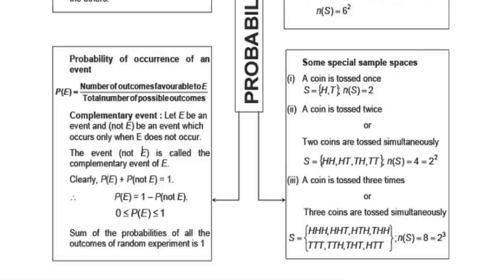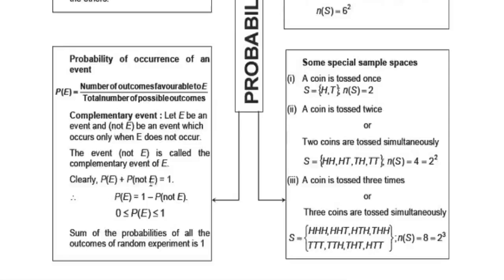The event not E is called the complementary event of E. And here, probability of an event plus probability of not E equals 1. Also, probability of E equals 1 minus probability of not E. For example, suppose E equals the probability of getting a tail in tossing a coin. So E means probability of getting a tail, and probability of not E means probability of not getting a tail.